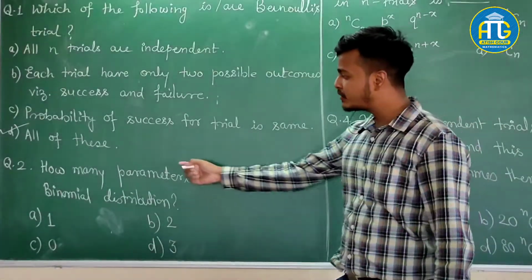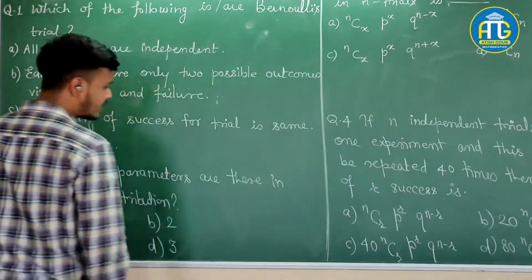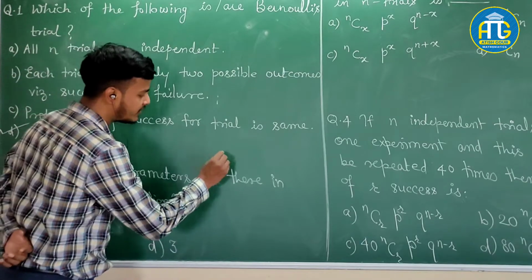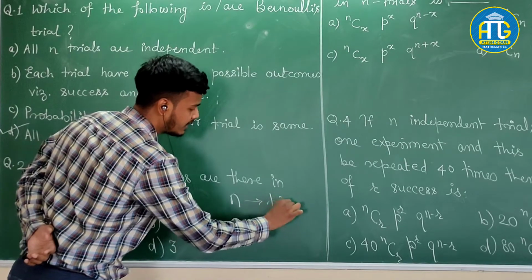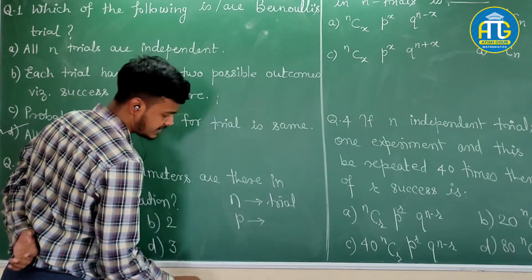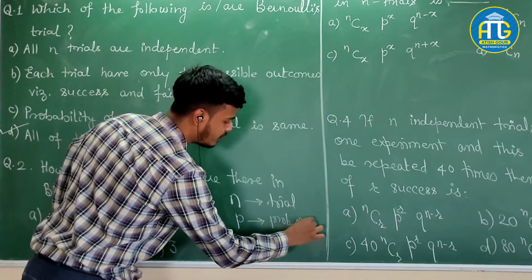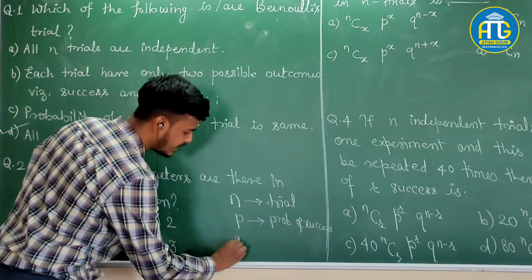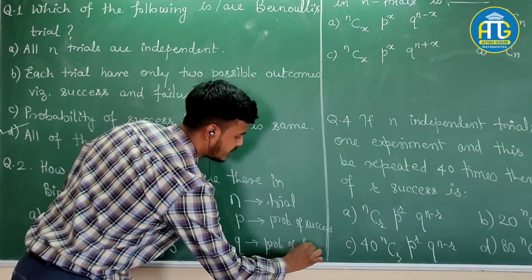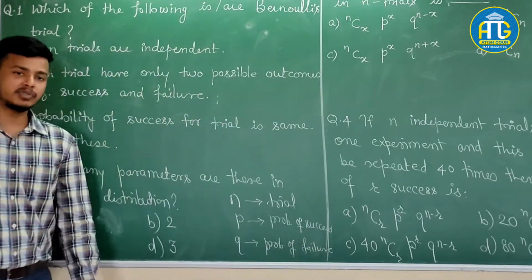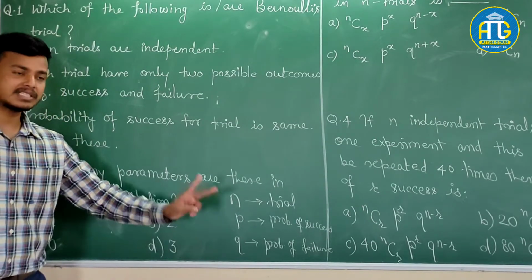Now going to the next question: how many parameters are there in the binomial distribution? If you remember, in the binomial distribution we have the number of trials, which we denote by n. The next is the probability of success, which we denote by P, and we have the probability of failure, which we denote by Q. Looking at this, you might think there are three parameters, but there are only two.